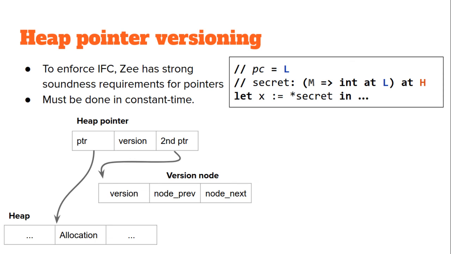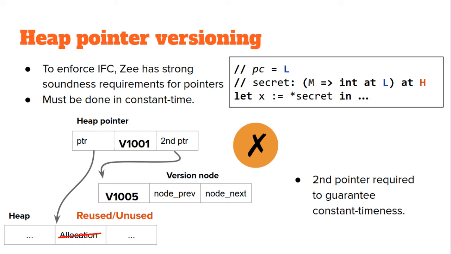In Zeebra, heap pointers are represented as three tuples of 2 pointers and a version. The first pointer points to the actual allocation. Storing the version in band with the allocation would be dangerous, so it is stored separately in an allocation pointed to by the second pointer. If the versions are identical, the pointer is valid. If the versions are different, the pointer is invalid. The allocation and version node is either unused or has been reused. In this case, the runtime will deliberately crash. Having the second pointer allows version checking to be performed in constant time, as is required.